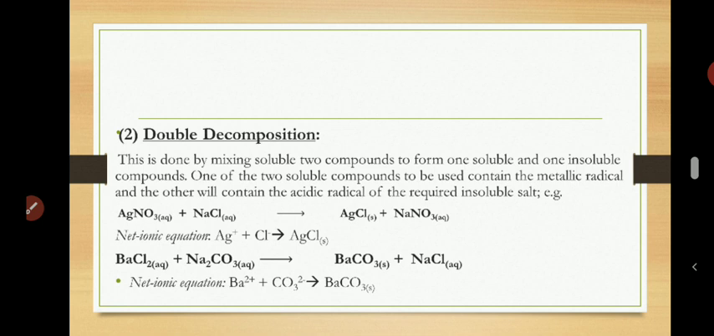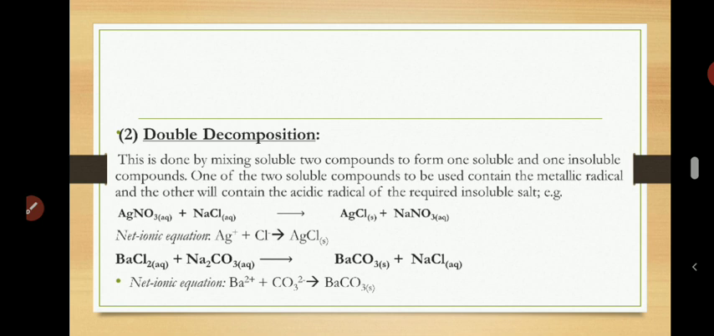I already taught you double decomposition under bases. It's still the same thing, and you should be able to write the ionic equation of a double decomposition reaction. We have also done ionic equations. Please, I want your head to be boiling with chemistry so that anywhere you go, you can understand the chemistry of what is happening in your environment. Is that okay? So when a salt is an insoluble salt, you can prepare it by double decomposition.